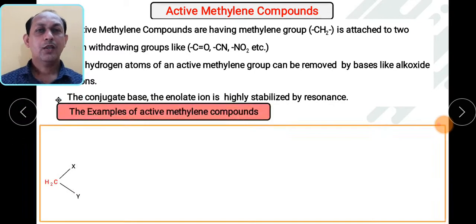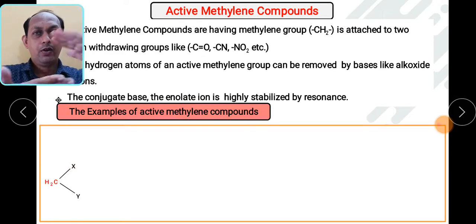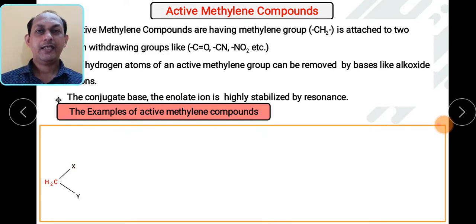If we ask what the examples of active methylene compounds are, basically we have to remember this particular structure where the methylene group is in between two strong electron withdrawing groups. Let us say X and Y can be either a carbonyl group, nitro group, or nitrile group. So we will see examples one by one.